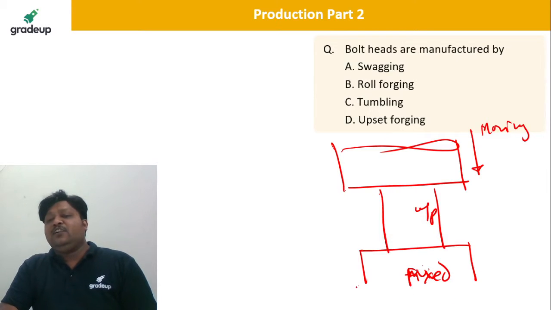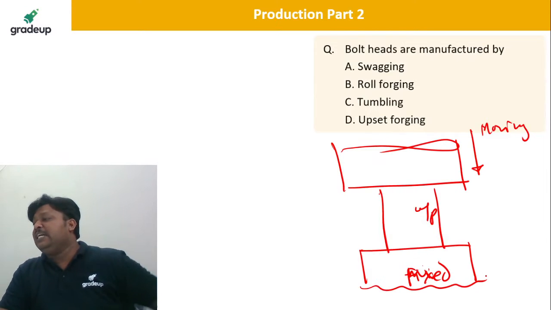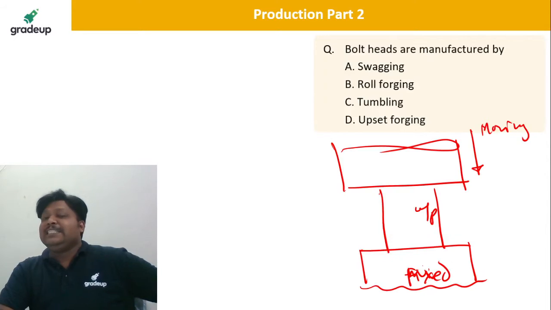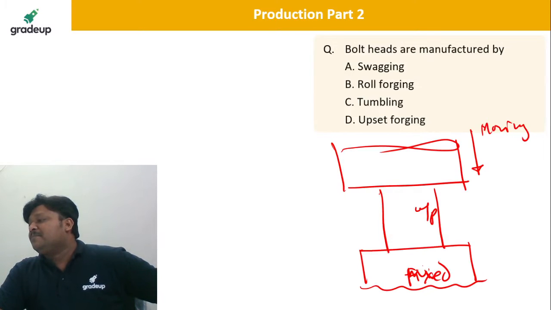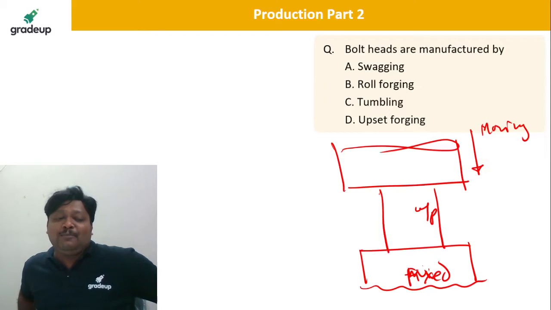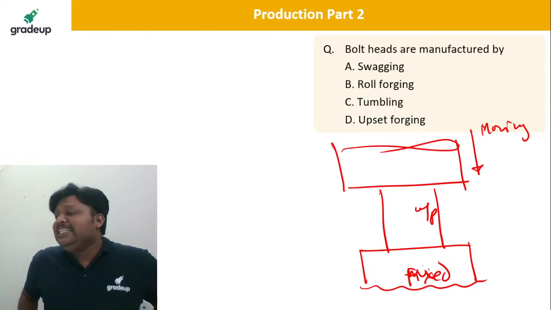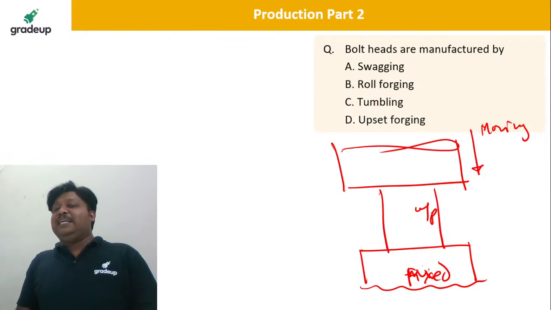Tell me which kind of forging operation it is: swaging, roll forging, tumbling, or upset forging. So dear students, it is upsetting. D again, very good. D is correct.